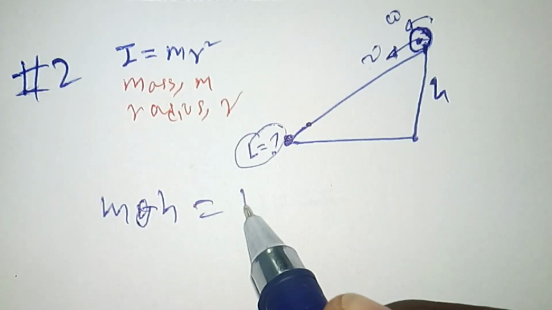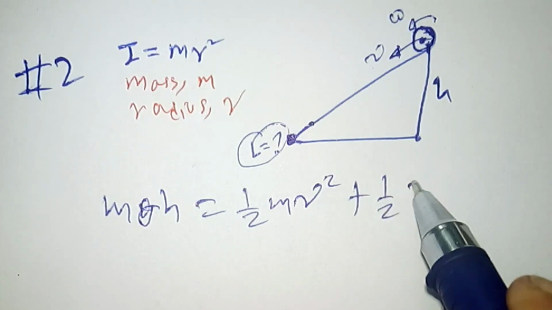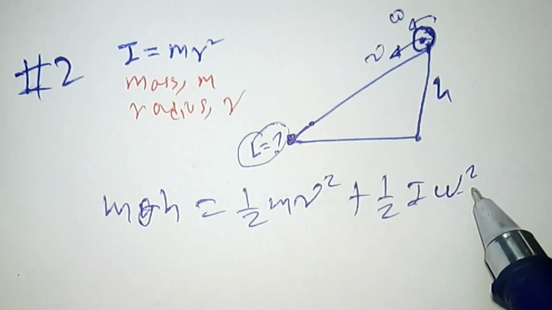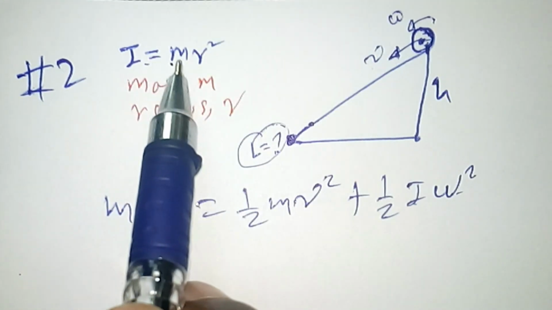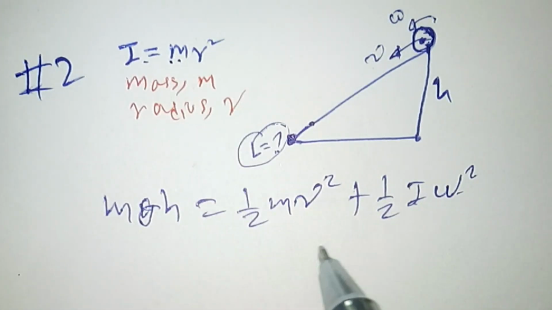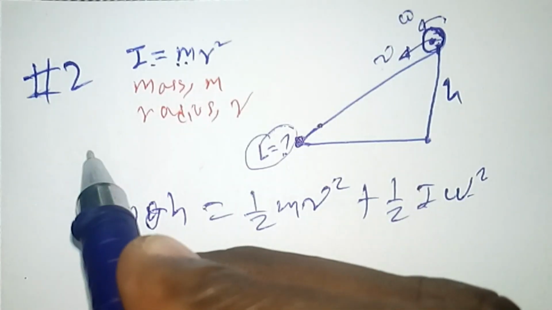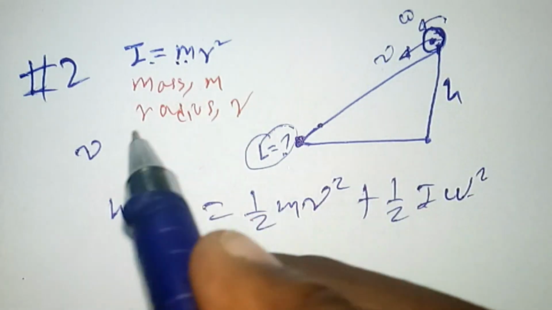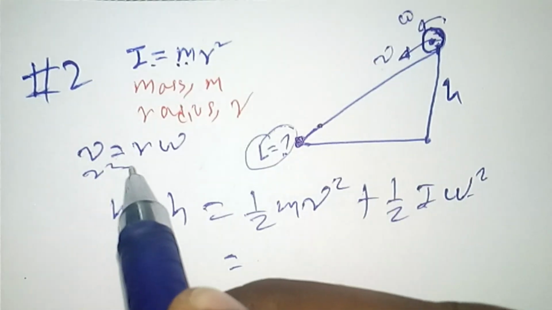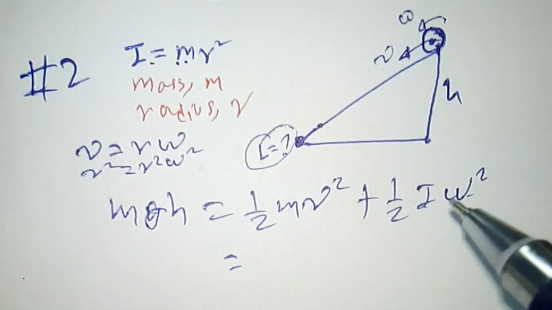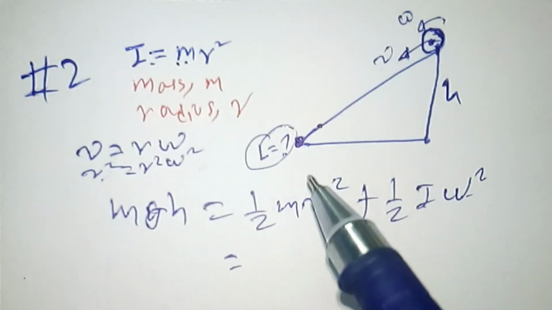One is translational kinetic energy, a half of m v squared, and the other is a half of I omega squared, with moment of inertia and angular velocity squared. We know that the moment of inertia of the hoop is given by m r squared, and the linear velocity of a rolling object is v equals r times omega, so v squared is r squared times omega squared. Then I substitute the moment of inertia and velocity squared into the given equation.